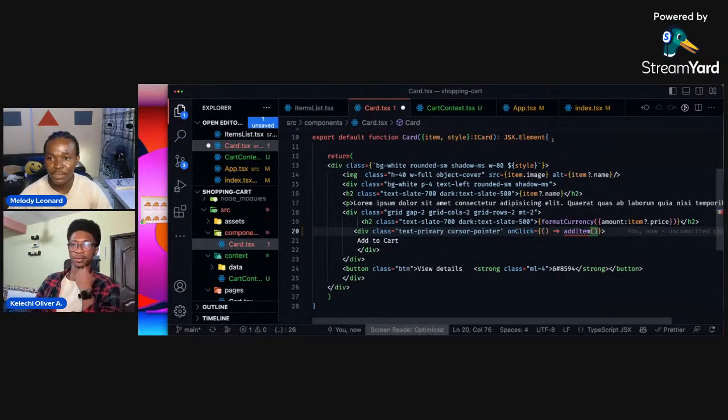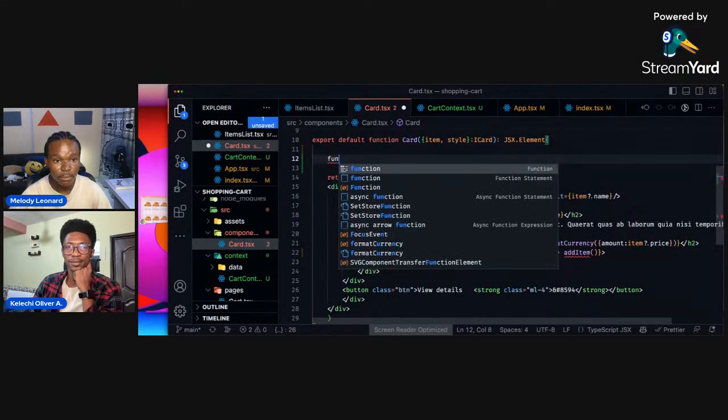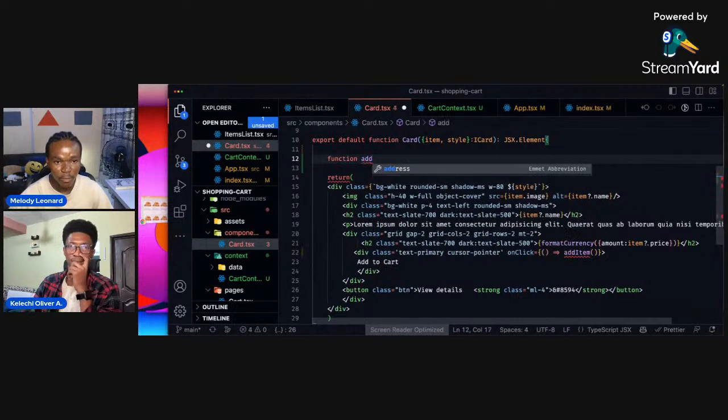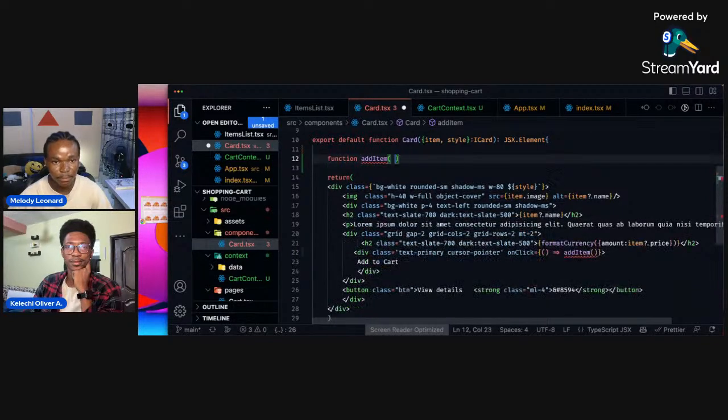Well, we have this. Let's define this function here. So function add item.